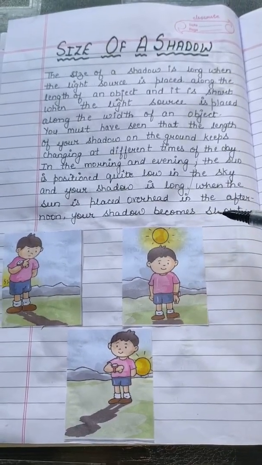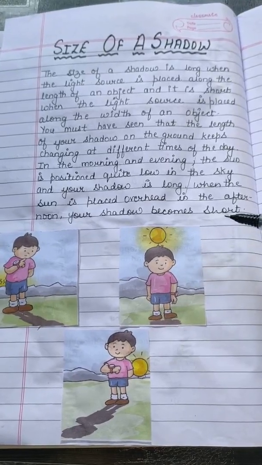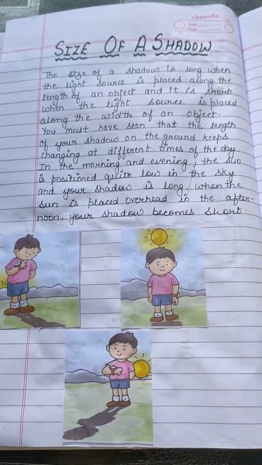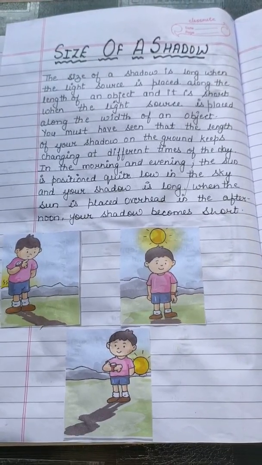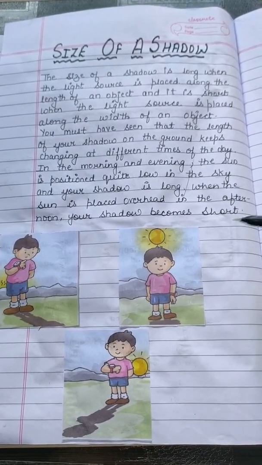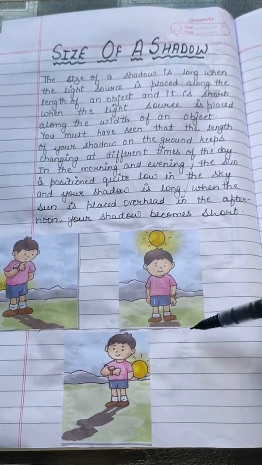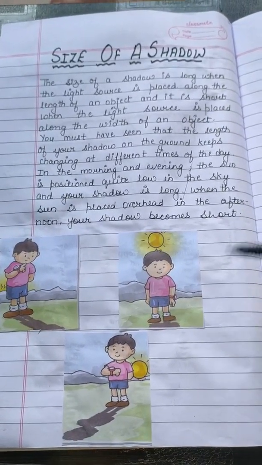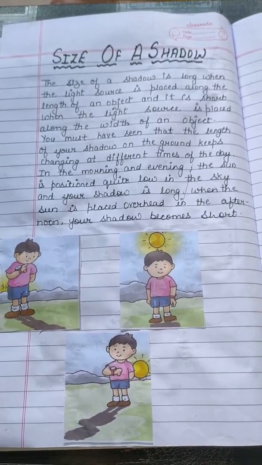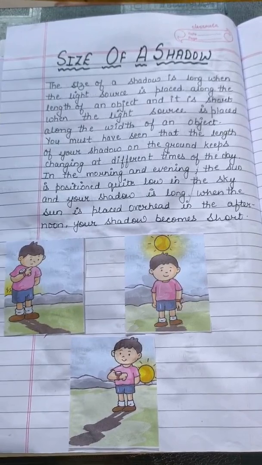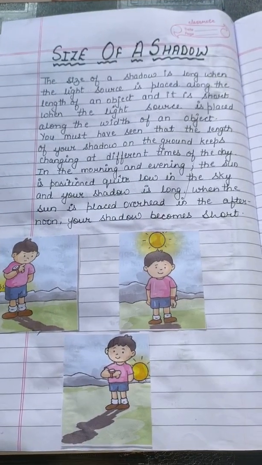When the sun is placed overhead in the afternoon, your shadow becomes short. So the size of a shadow depends on the length and the width of the object.